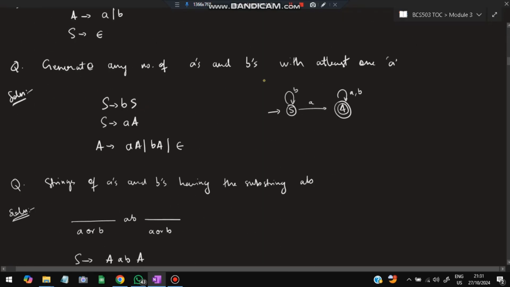Moving on, generate any number of A's and B's with at least one A. Here A's and B's both are there. The previous one which we discussed was only A's, with at least one A. Here we have B's also. We need to handle B also.